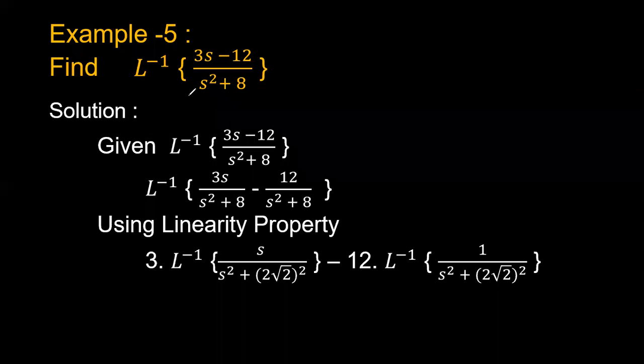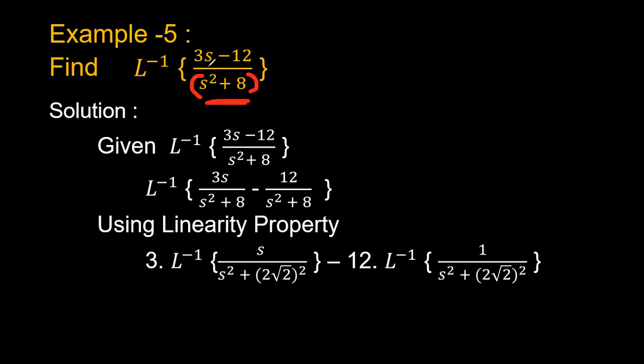Right. Laplace inverse of 3s minus 12 by s square plus 8. So here again this function is divided into two terms. Here we have to consider s square plus 8 as one single term, then only we can divide this function. Otherwise we cannot divide this function. So 3s minus 12 as two terms, s square plus 8 as a single term, then only we can divide this given function into two terms.